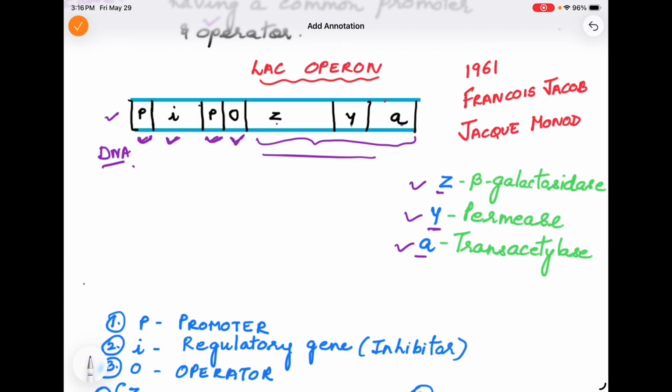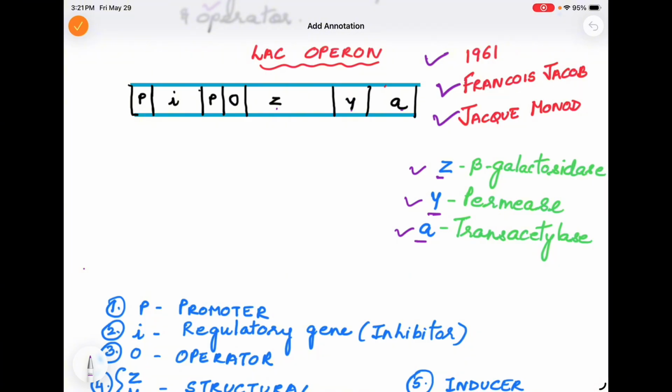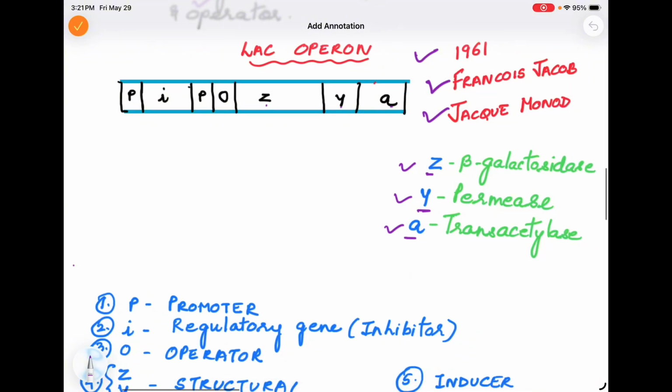Now this Lac Operon concept was given first of all in 1961 by two scientists, Francois Jacob and Jacques Monod. So it is also known as the Jacob and Monod concept, based on these scientists who actually recognized this Lac Operon, and they gave this concept that the genes are expressed by Lac Operon in prokaryotes. Now let's move further. As I already mentioned, this Lac Operon is found in E. coli,